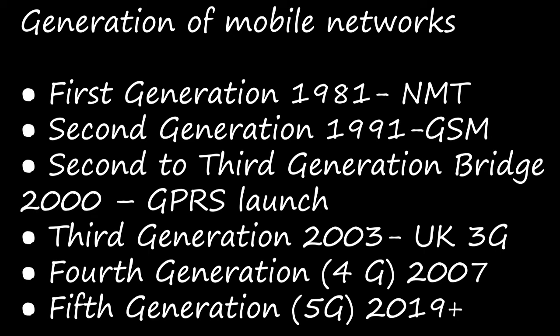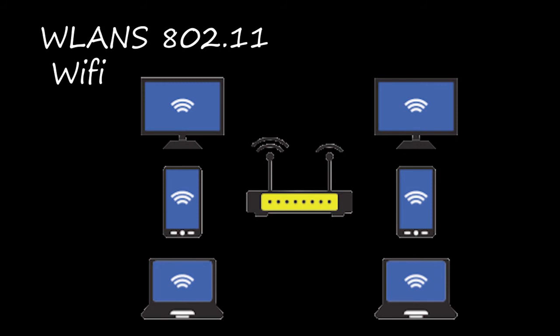Next we are going to see about WLANs, 802.11. This is Wi-Fi. We all would have heard the name Wi-Fi. What is the full form of Wi-Fi? Wireless fidelity. This is a wireless network technology which permits computers or any other devices to be connected in the network without using cables. Wi-Fi is additionally stated as wireless local area network. That is why here they have given us WLAN, wireless local area network.